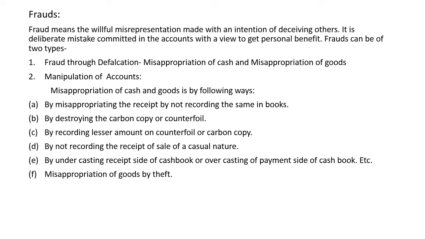Next is recording a lesser amount on the counterfoil or carbon copy, and the part of the amount is stolen by the person from the organization. It means he is receiving the cash from the concerned person. He is giving the receipt of the appropriate amount to the concerned person, but he records a lesser amount on the carbon copy or counterfoil, and the cash is misappropriated. Not recording the receipt of sales of a casual nature is also a way to misappropriate cash from the organization. Sometimes undercasting the receipt side of the cash book or overcasting the payment side of the cash book is done by the person and the cash is misappropriated from the organization.